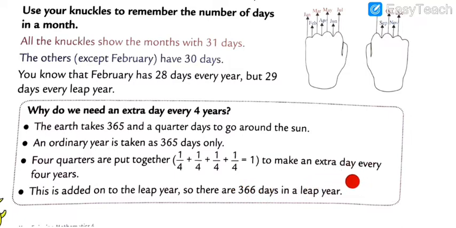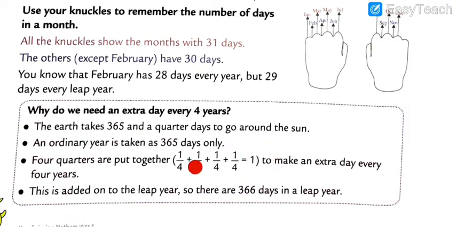A quarter is what? 25 plus 25 plus 25 plus 25 is equal to 100. Got my points? So it's like that, it makes 1 extra day every 4 years. This is added in the leap year.